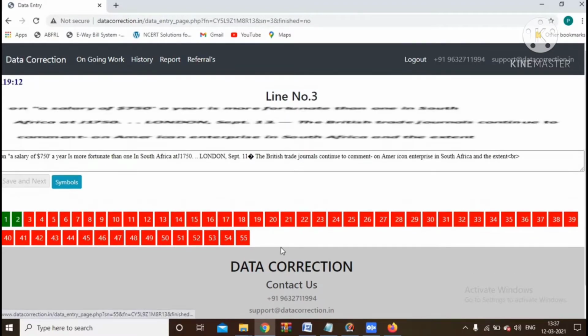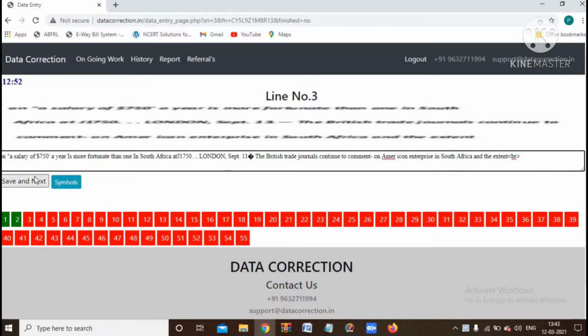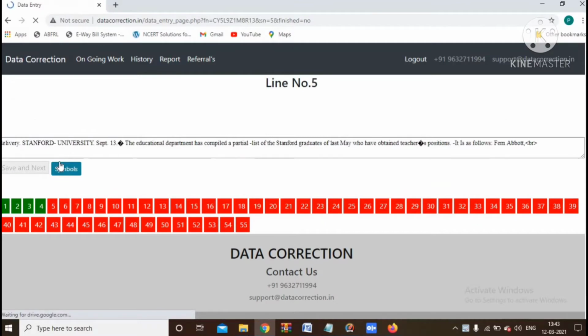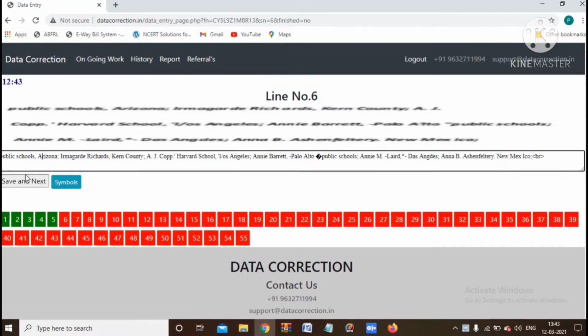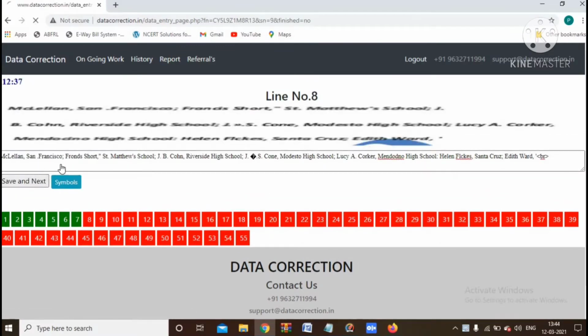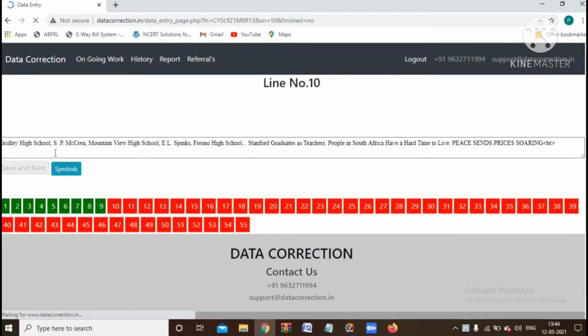You have to complete all 55 lines as I have shown. Until then you won't get a finish button. I'm filling here for example. For this website, it doesn't need any fixed working time, so you can work in your free time.